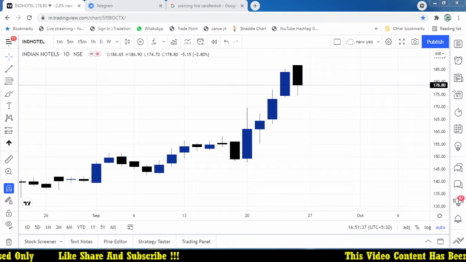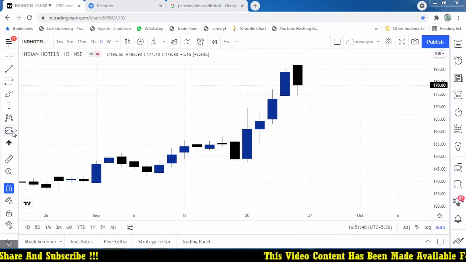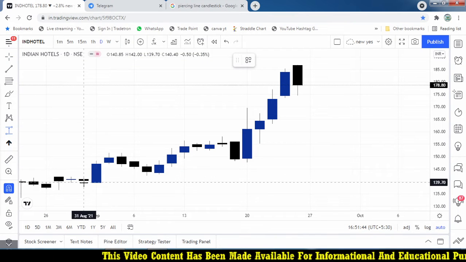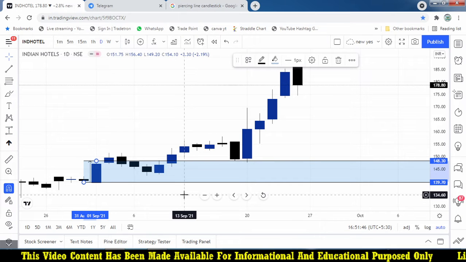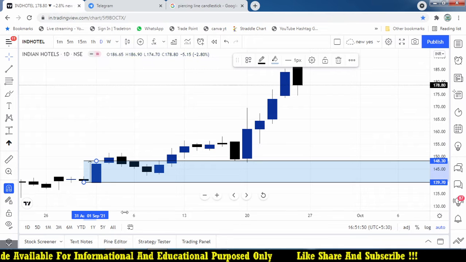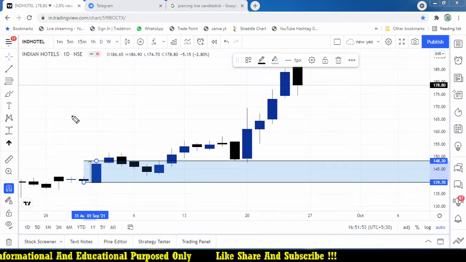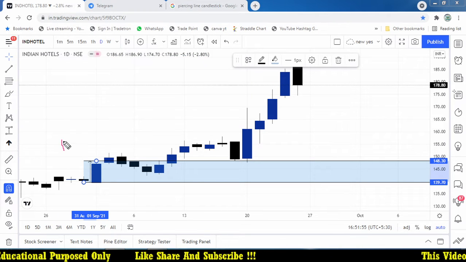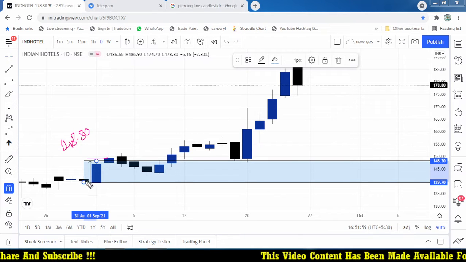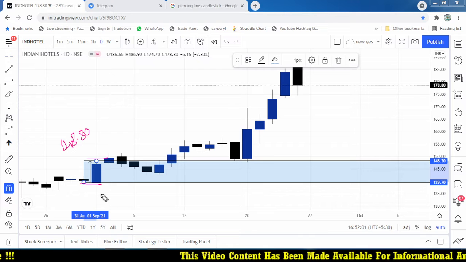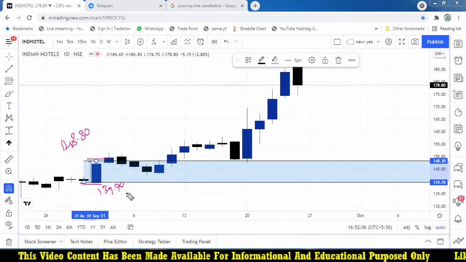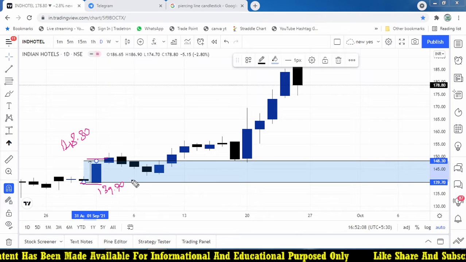So now, what is my risk-reward ratio? Let's try to work out how much risk and reward it is giving you. This low and this high should be your entry point. 148.3 is your entry point whenever it breaks the high of these two candles, and 139, the low of these two candles, should be your stop loss. So it is almost around 8-9 points as our stop loss.